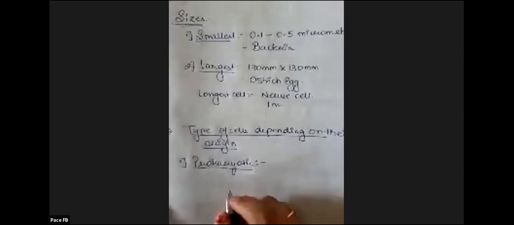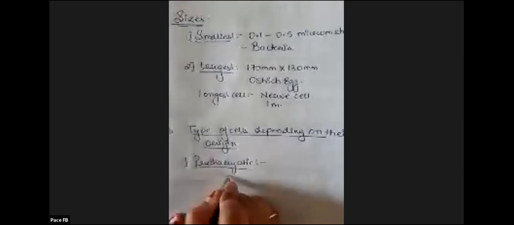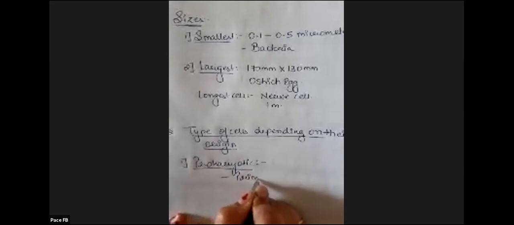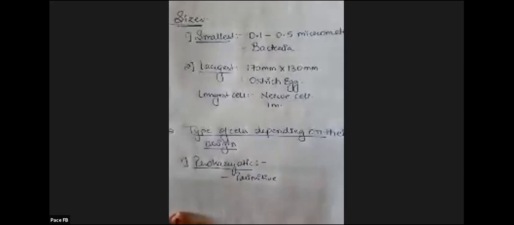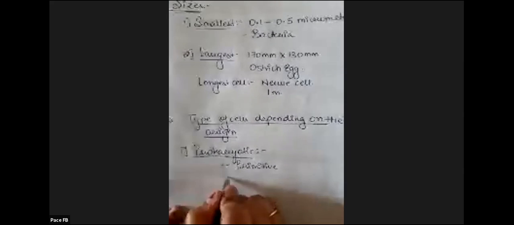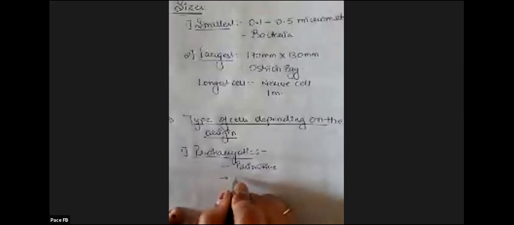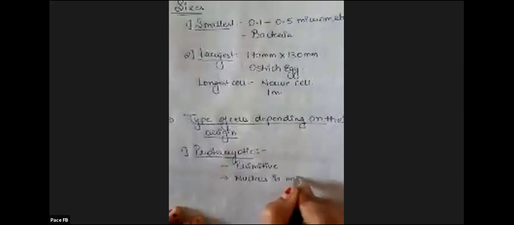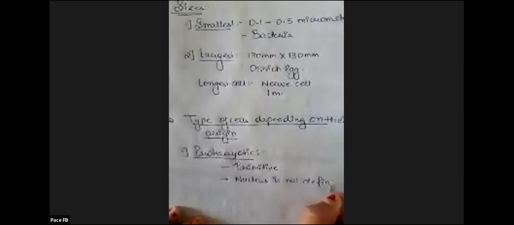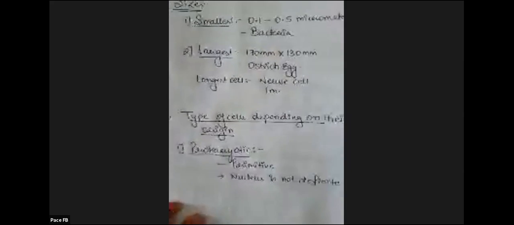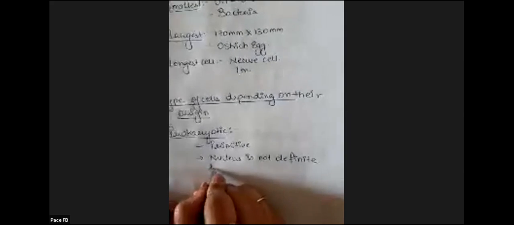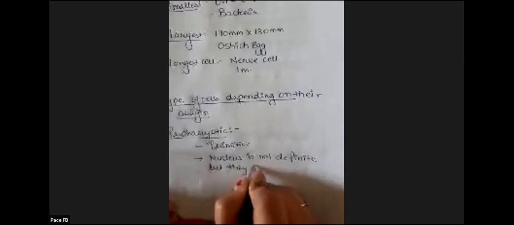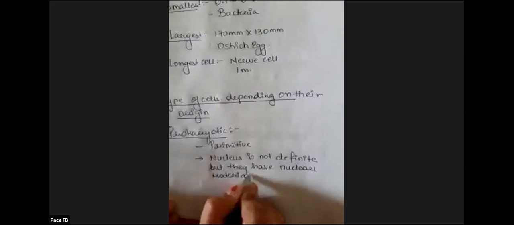Okay, so they were very primitive, they were underdeveloped. So the characteristics of prokaryotic cells: they are primitive, they are old cells. Second, they are underdeveloped, they do not have a definite nucleus. So the nucleus is not definite. No proper nucleus structure is present, but they have nuclear material. Nuclear material is present.